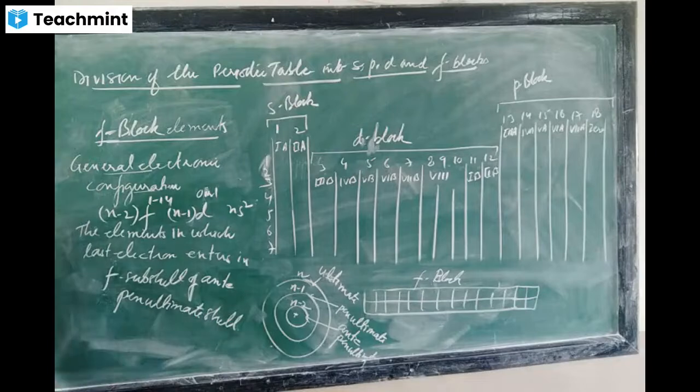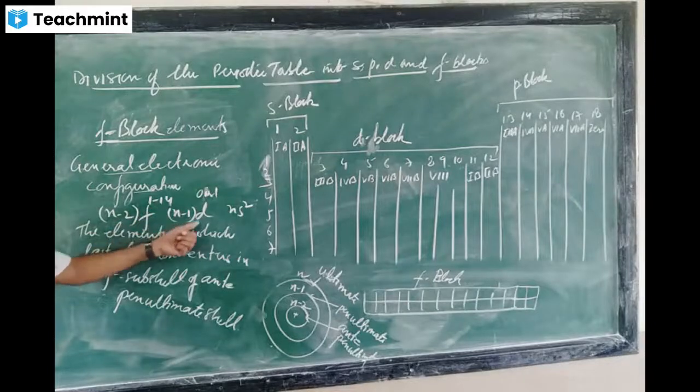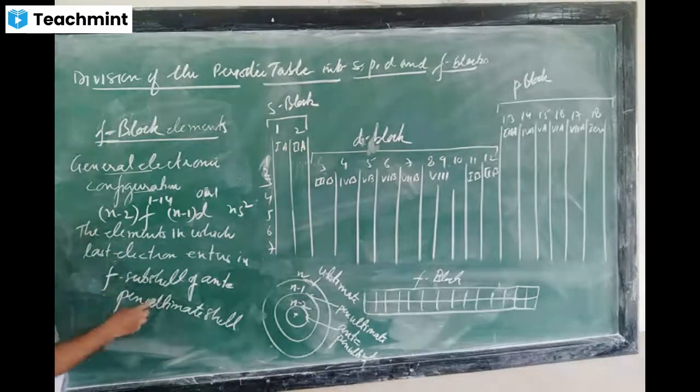So this is the definition of the F block elements. The general electronic configuration is (n-2)f 1 to 14, (n-1)d 0 or 1, ns2.